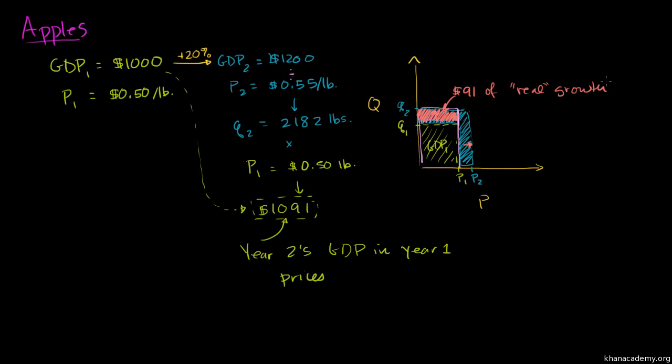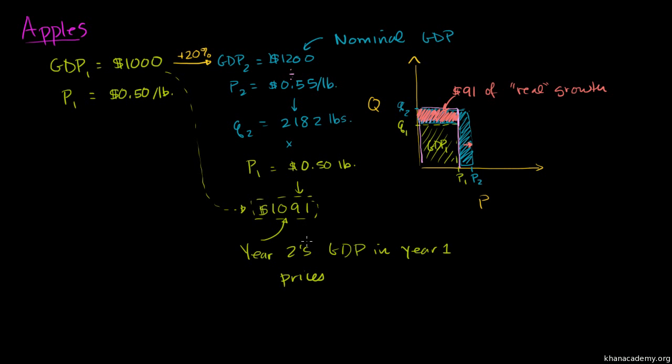Now this gives us an interesting set of ideas. One idea is to just measure your GDP in the current year's dollars. So this was GDP measured in year two's dollars. It was year two GDP measured in year two dollars, year two prices. So we could call that year two's nominal GDP. Nominal in name. So it's GDP in name in that year's prices.